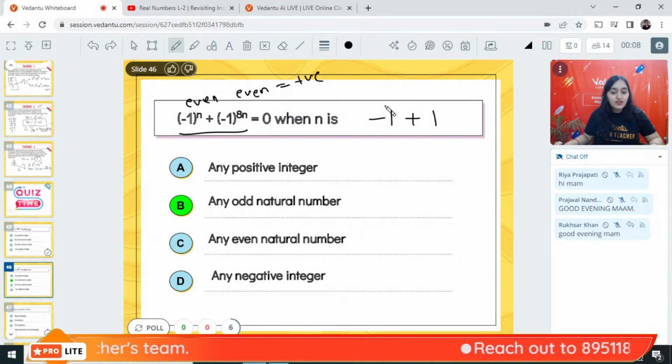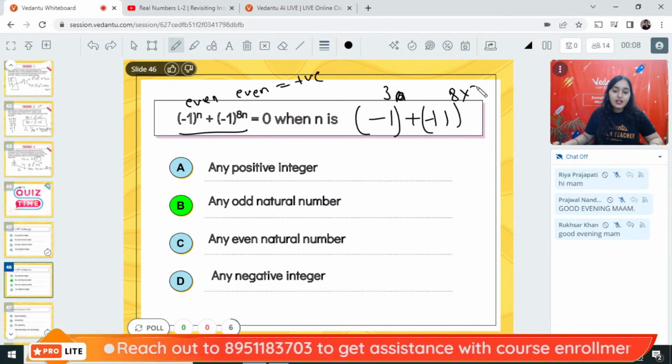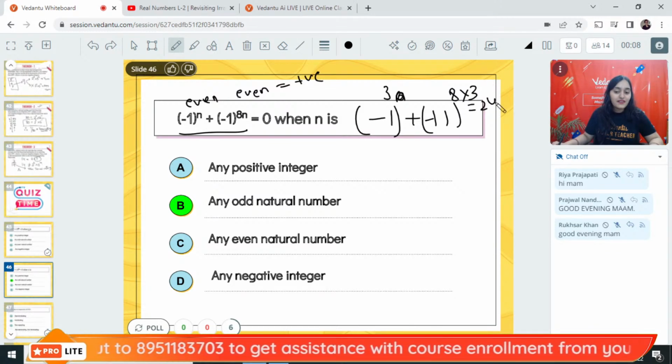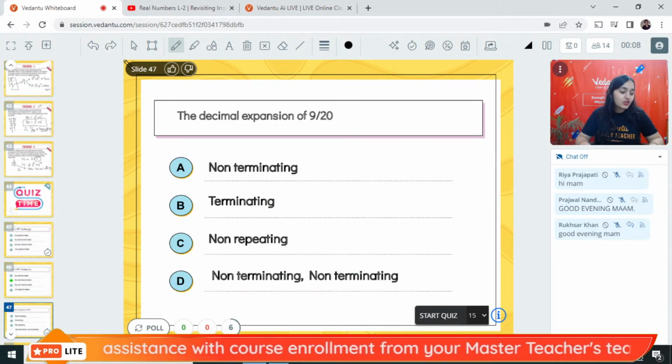How will it become minus 1? If n is odd, for example, if the power of n is odd, it will be minus 1. And here, minus 1 to the power 8 into 3 will be 24, which is even. So this will become plus 1. Therefore, it has to be any odd natural number.